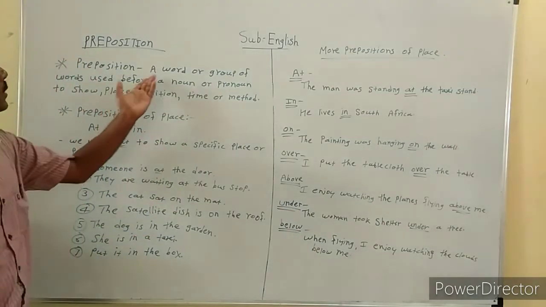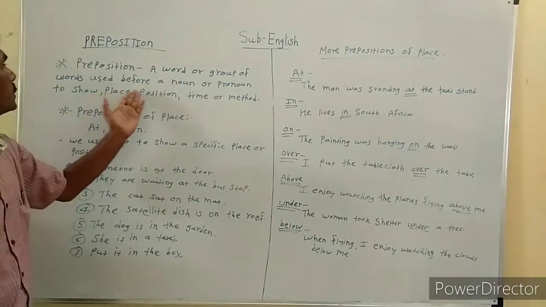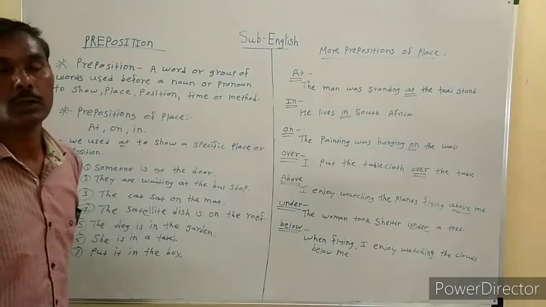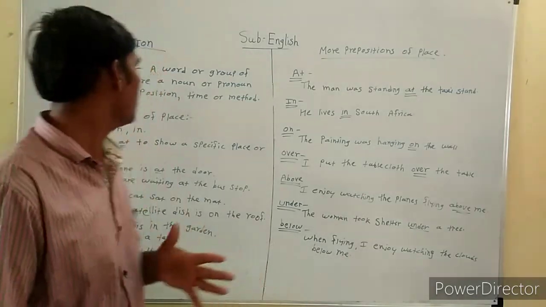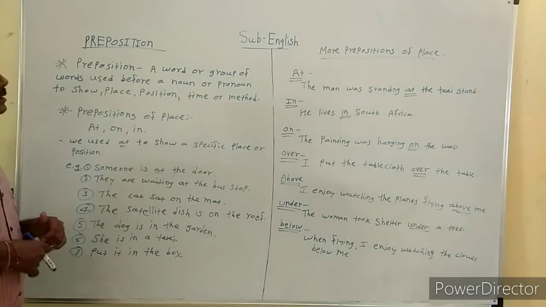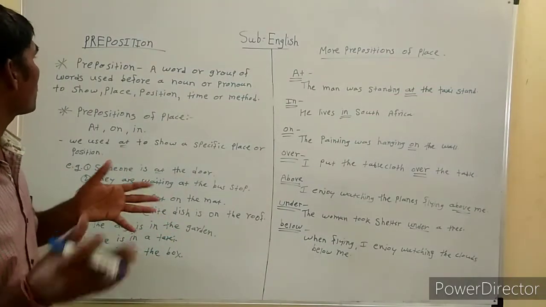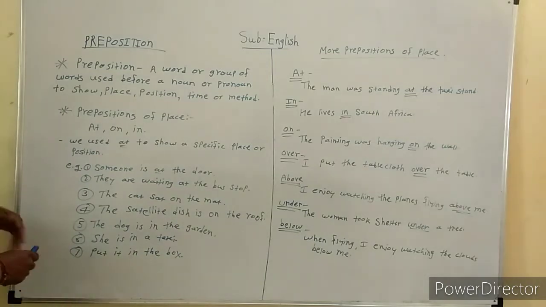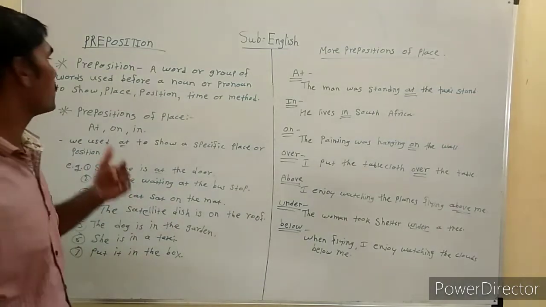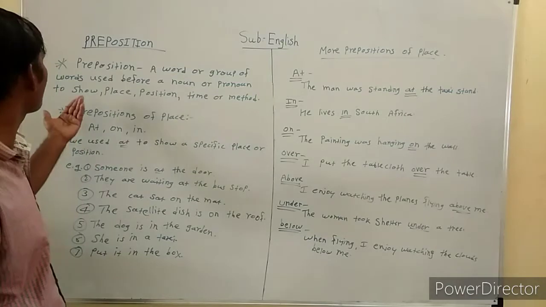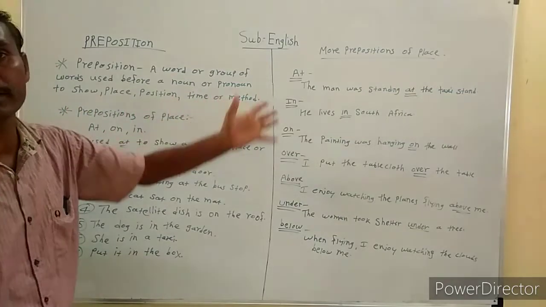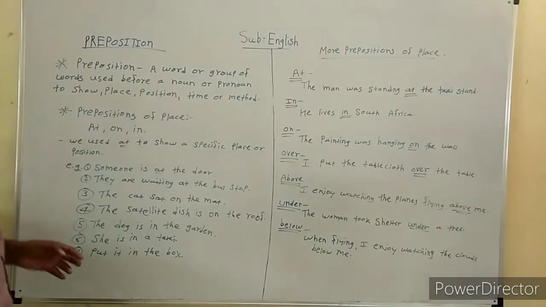What is the definition? A word or a group of words used before a noun or a pronoun to show the relationship between two words, or two nouns, or two pronouns. Prepositions are used to show place, position, time or method of the noun.